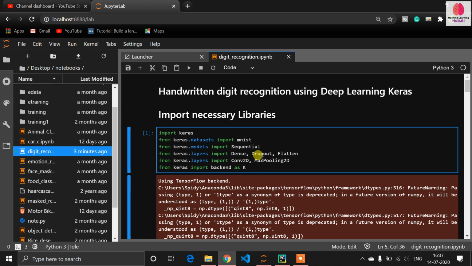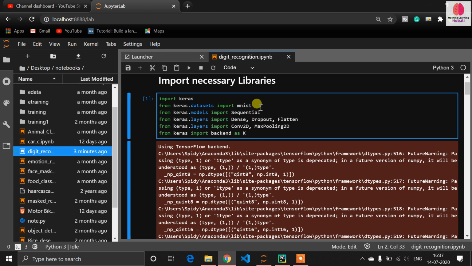First of all, import all the necessary libraries. You can say import Keras. We are using the MNIST dataset, which is said to be inbuilt in Keras. Now there is an important confusion: the MNIST dataset is actually not inbuilt in Keras. It provides support, so you can directly download the MNIST dataset through Keras. It's actually not inbuilt in Keras, it's just providing support, and we download the MNIST dataset directly from the internet. This is the biggest confusion. Okay, let's continue.